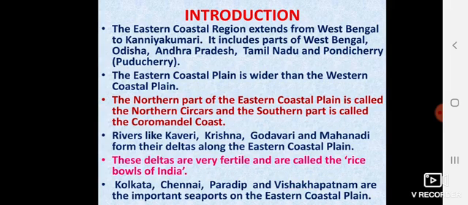Rivers like Kaveri, Krishna, Godavari and Mahanadi form their deltas here. What is a delta?